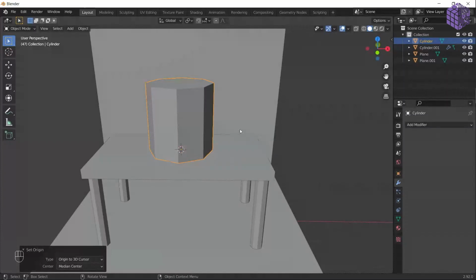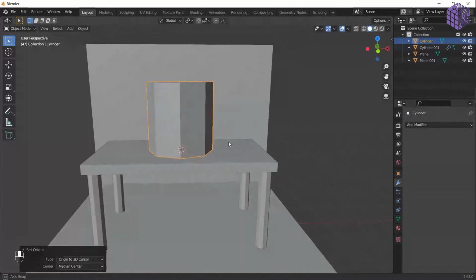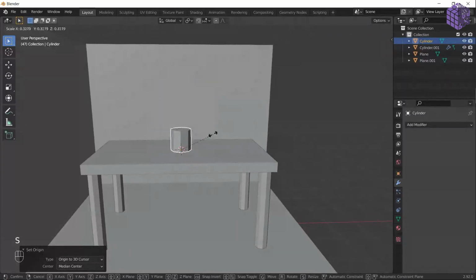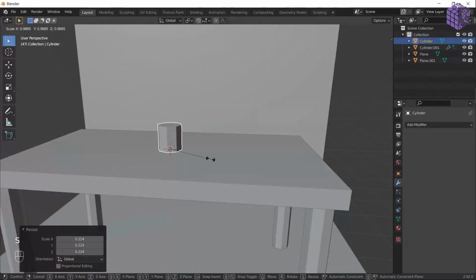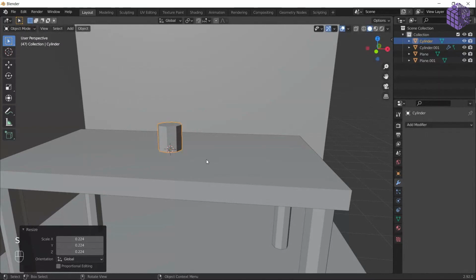Now if you scale that up, it is going to scale on the surface where you want it to. Let's scale it down. I guess this is a good big glass. Let's scale it up. You need G, Z, but it is not going to scale on both sides. It is only going to scale on the top side. So G, Z 1 or G, Z only, and make it a little bigger. We have a little opening space, a little more space at the top.